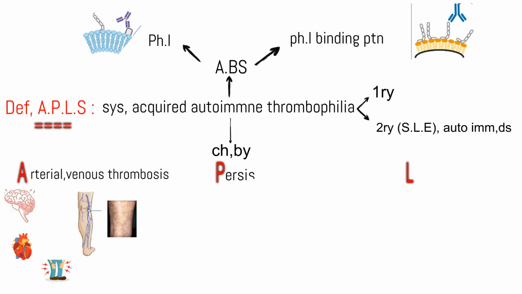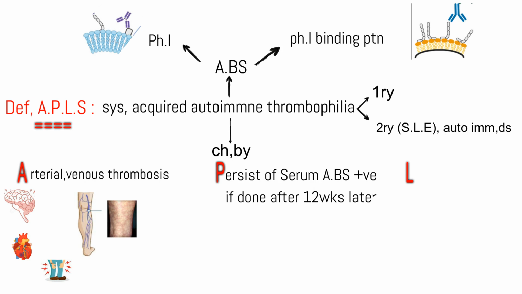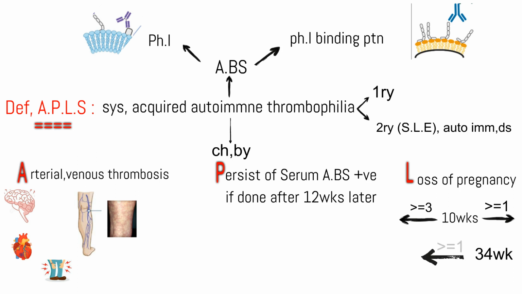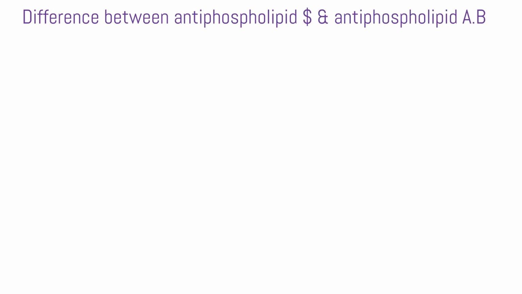P: Persistent serum antiphospholipid antibodies, positive even if repeated 12 weeks later. L: Loss of pregnancy. Before 10 weeks, greater than or equal to 3 unexplained consecutive spontaneous pregnancy losses. During and after 10 weeks, greater than or equal to 1 unexplained fetal death. Before 34 weeks, greater than or equal to 1 preterm delivery due to severe preeclampsia or eclampsia or features consistent with placental insufficiency.